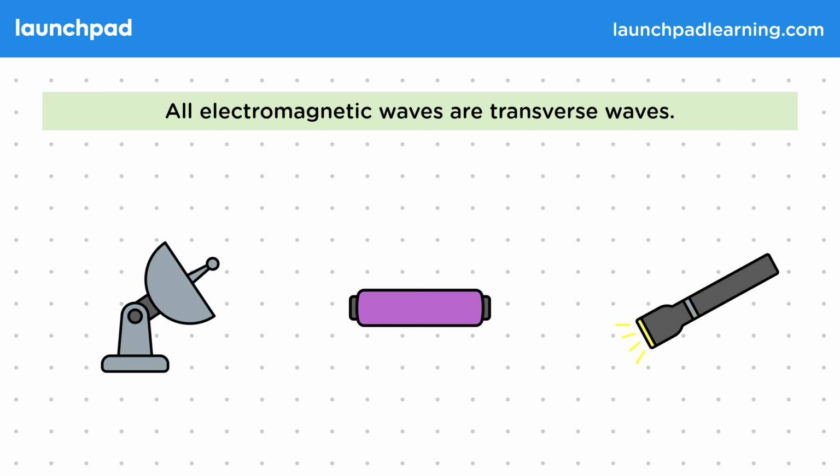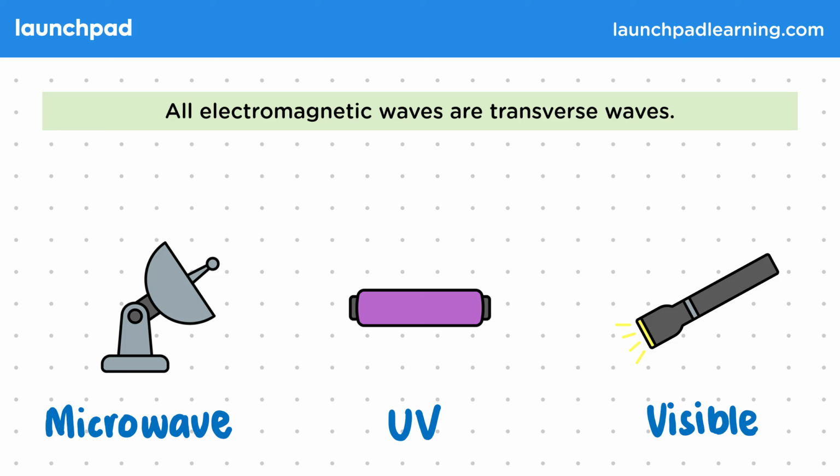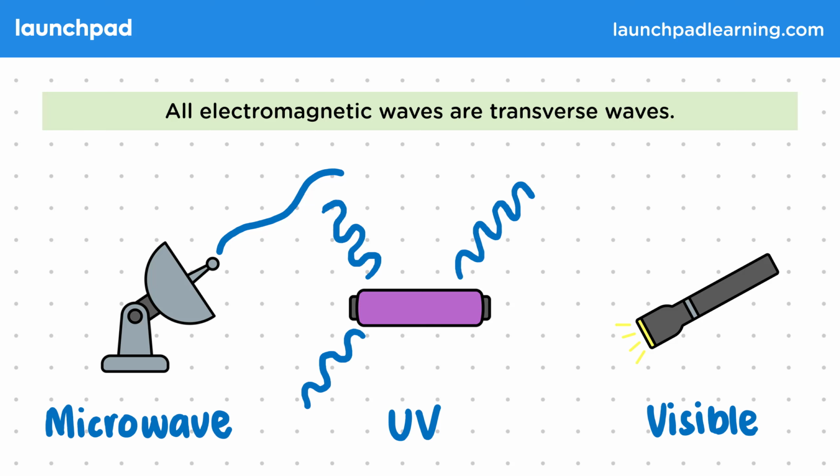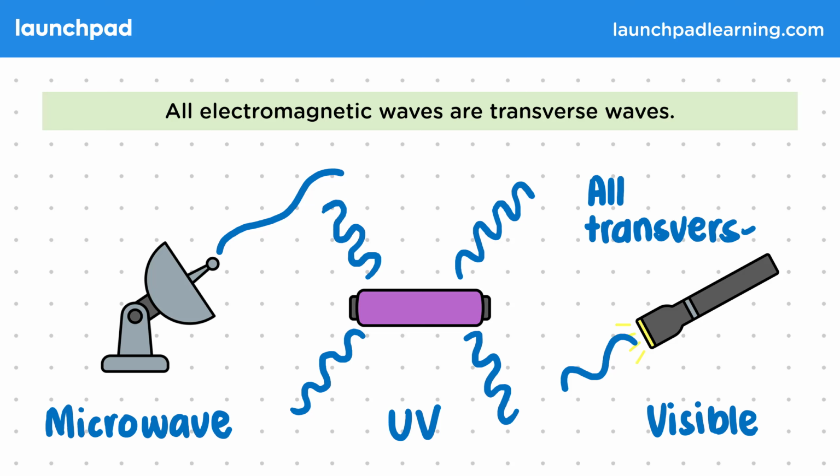Here are 3 examples of devices which emit different types of EM wave. A satellite dish can emit microwaves for communication. A lamp in a sunbed can emit UV, also known as ultraviolet waves for tanning. And a torch emits visible light to let us see. Despite being different types of waves with different uses and properties, if we draw their wave patterns, we can see that they must all be transverse waves. This is the same for any wave which can travel without matter. But what else will all of these waves have in common?